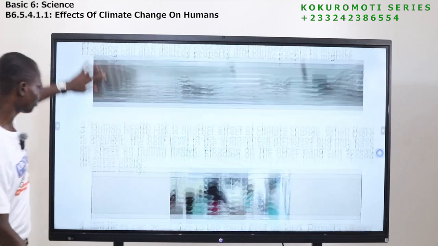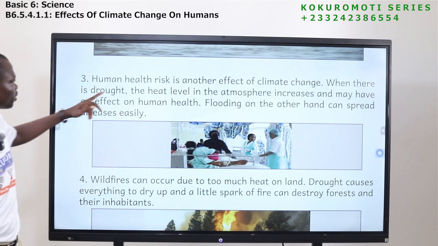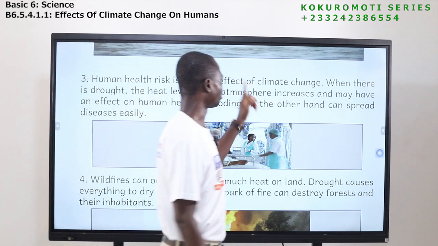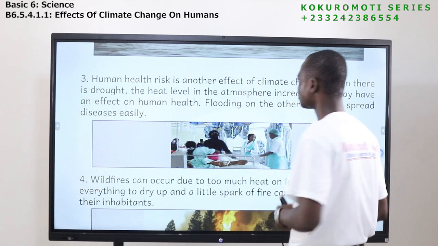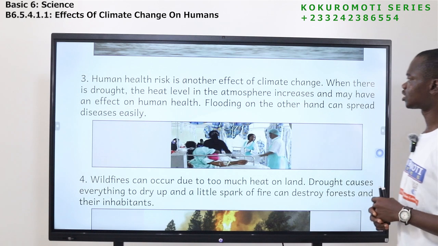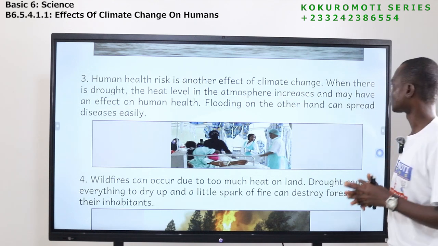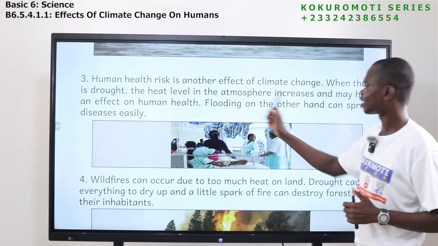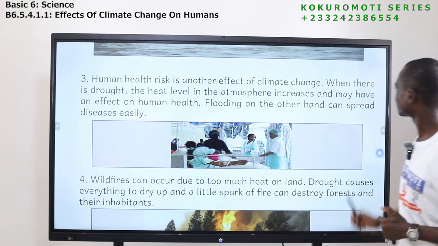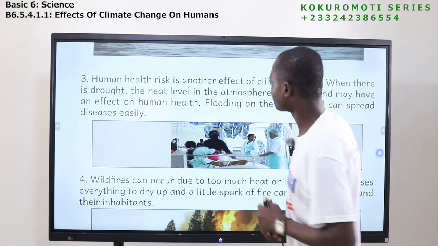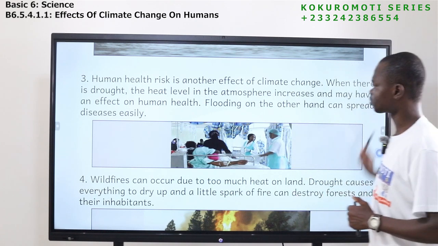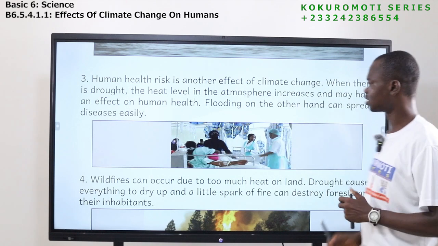Okay. The next one is human health risk. Another effect of climate change is human health. Now let's look at it. When there is drought, the heat level in the atmosphere increases and may have effects on human health. Flooding, on the other hand, can spread diseases easily.